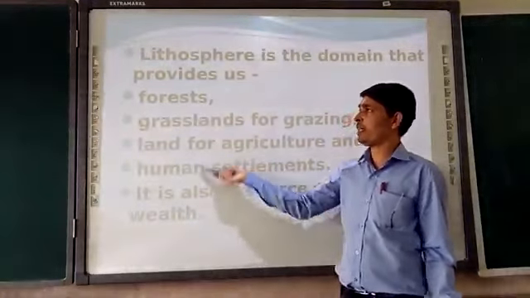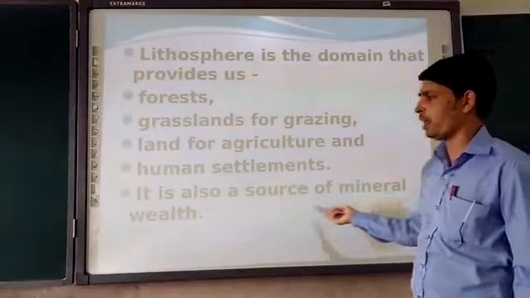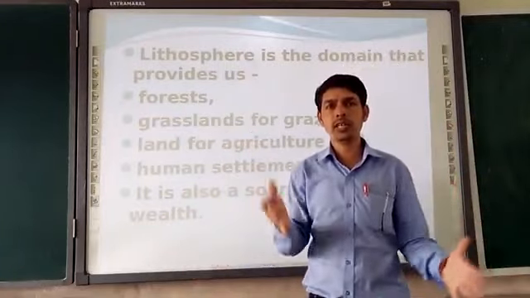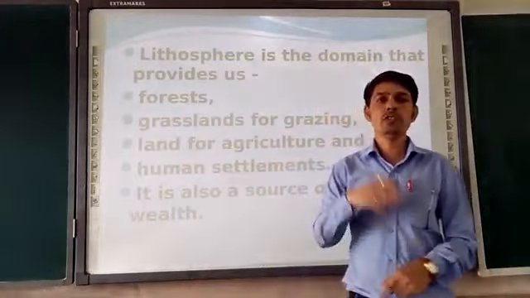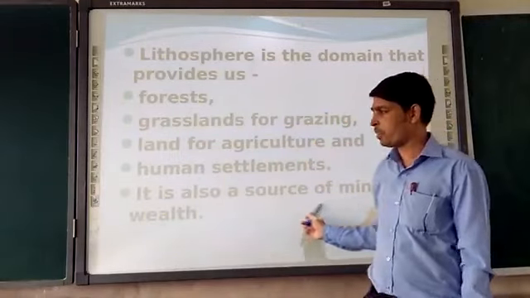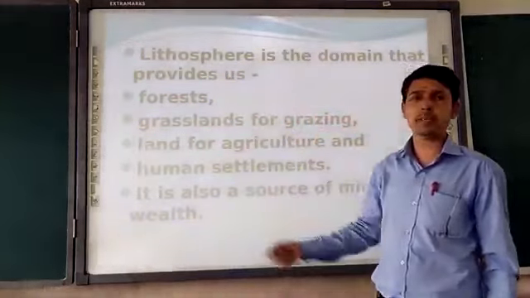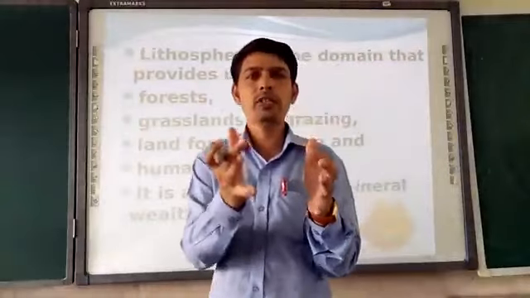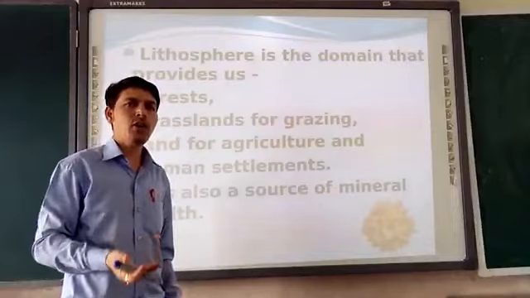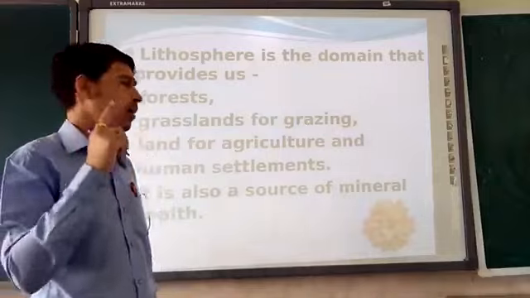Then human settlements: we make our homes on the land only, so human settlements also come from the lithosphere. It is also our source of mineral wealth. As you know, we are in Karnataka, and in Karnataka there is the Kolar gold mine, from where we extract gold. Gold is one of the minerals, so it is a source of wealth. By all these topics we can understand the usefulness of the lithosphere in our life. We have to use it in a systematic way. That is a question to think about more and more.